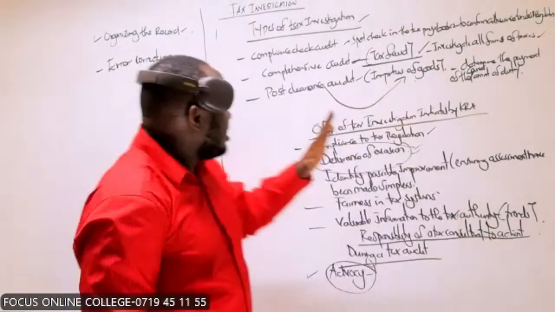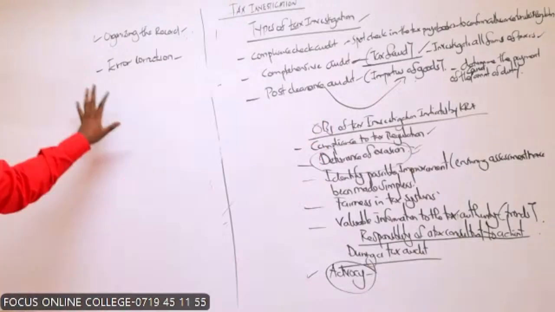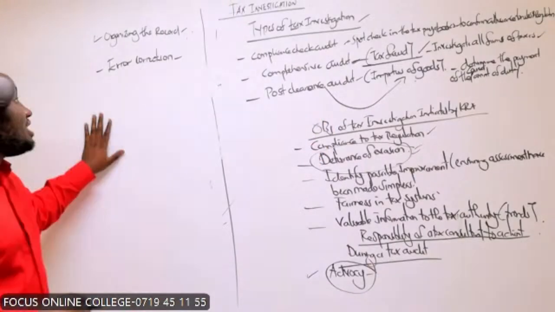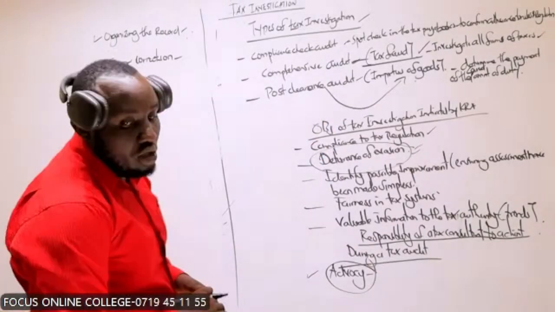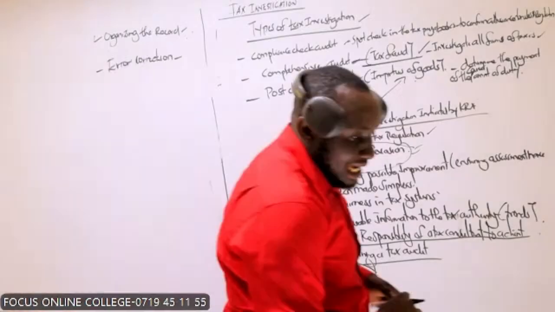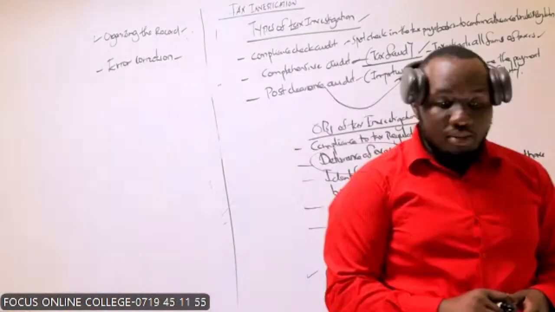So if there are errors in the books of account, you come in to correct them so as to reduce penalties and interest.